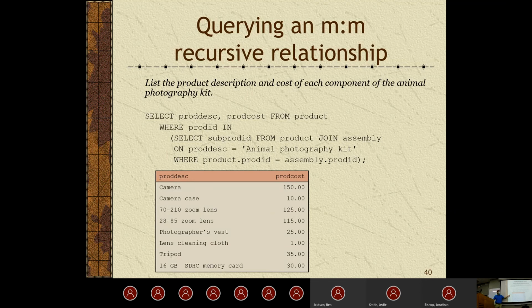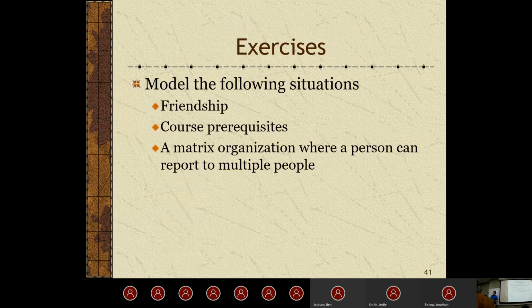And then we're just going to do the where. We're just going to assign it as you'd expect, product.product ID equals assembly.product ID. And then when we run this query, of course, we're going to get all the product description and the product cost that are included inside the animal photography kit. So pretty straightforward. If we wanted to briefly talk about these, model the following situation.